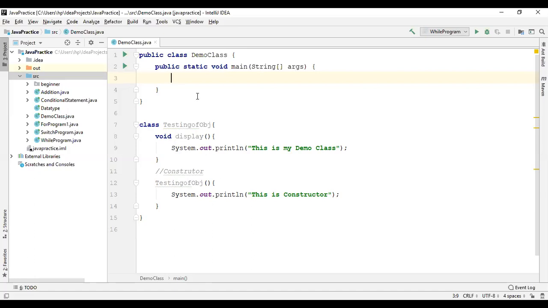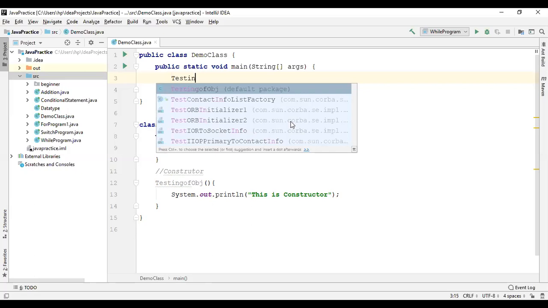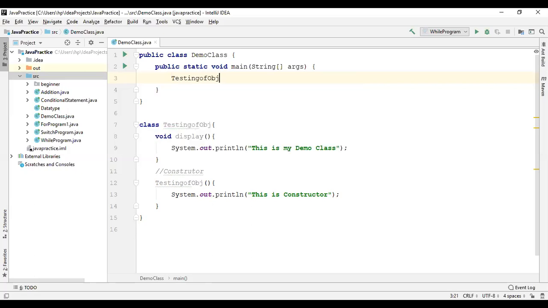Within that main method we have to create the object. Object of which class? Object of this class, testing of obj, in the default package. So I am writing obj equals new testing of obj.